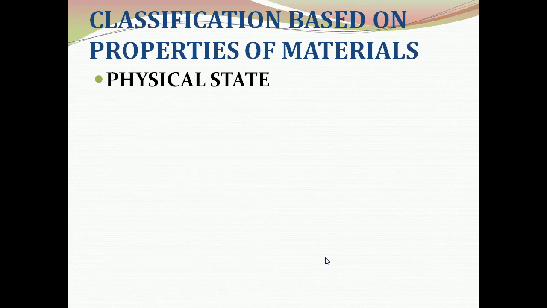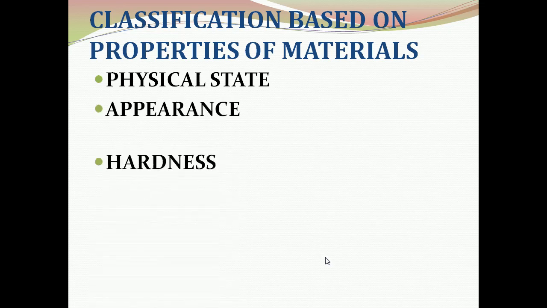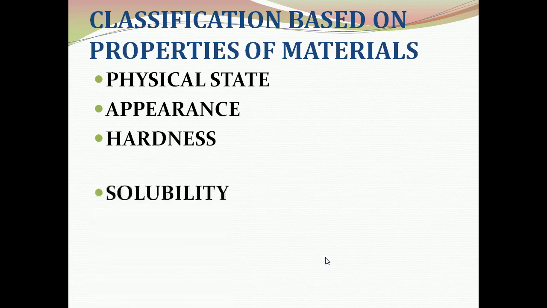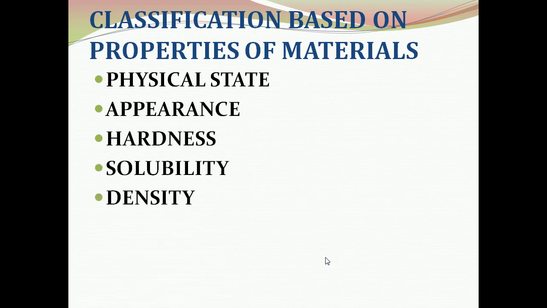Certain properties of materials are physical state, appearance, hardness, solubility, density, and transparency.